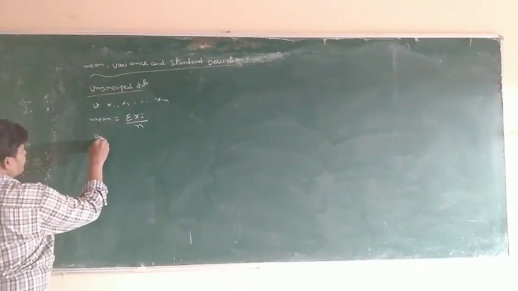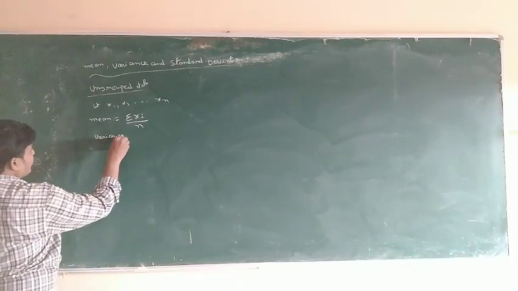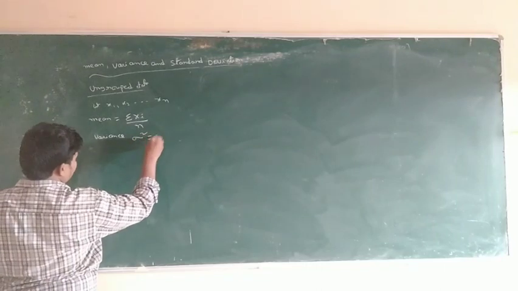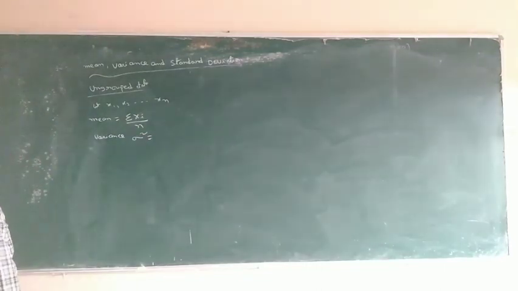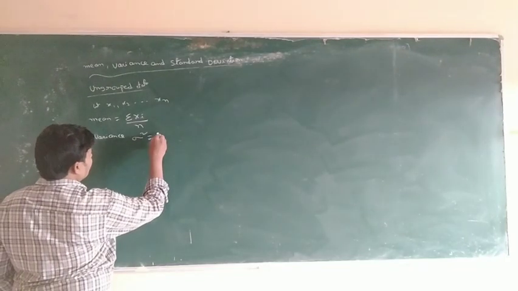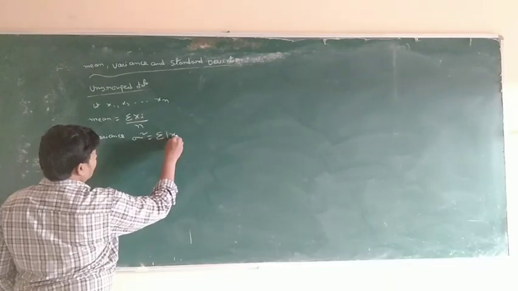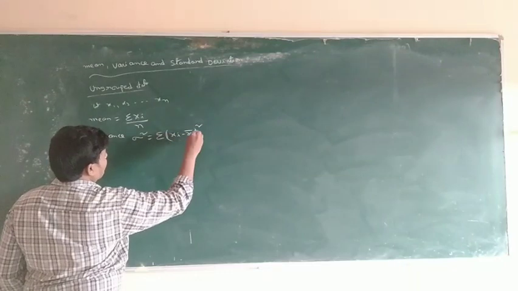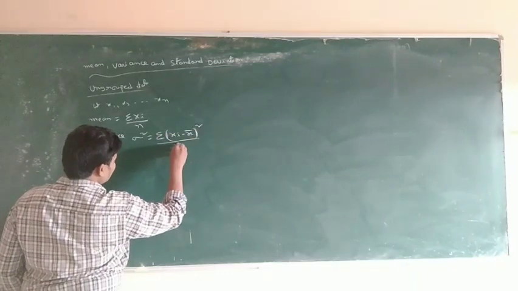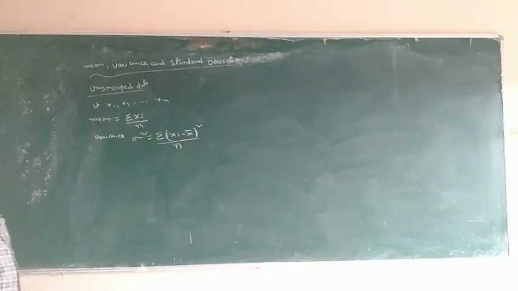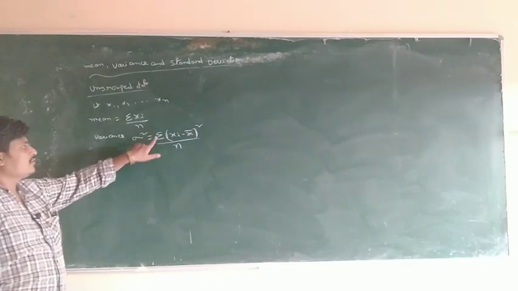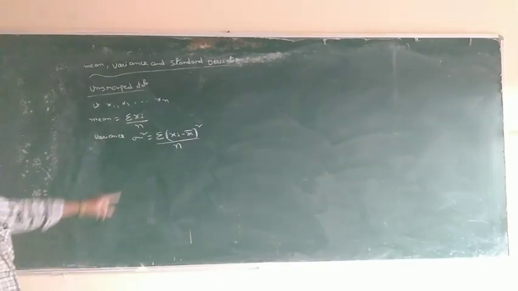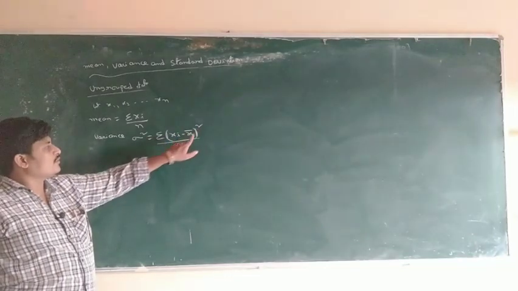So variance is symbol sigma square. What is the variance formula? Sigma xi minus x bar whole square by n.